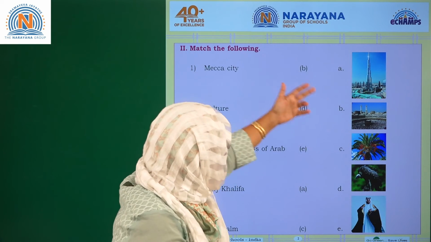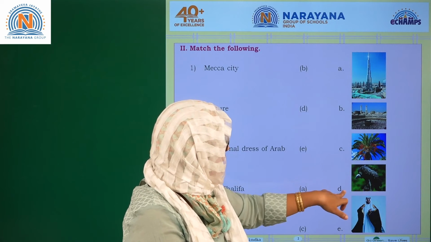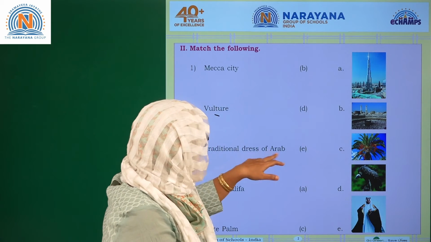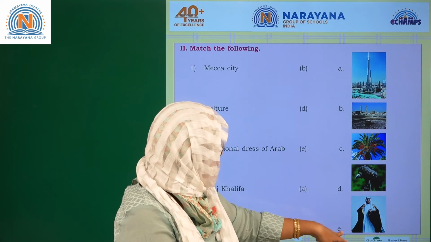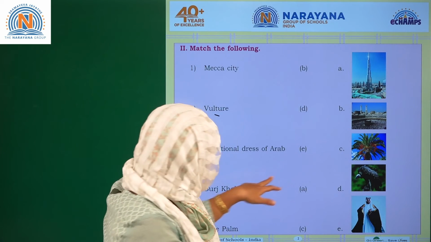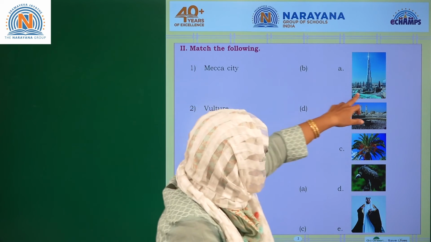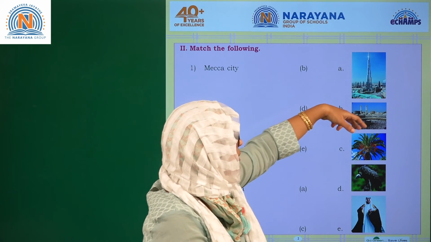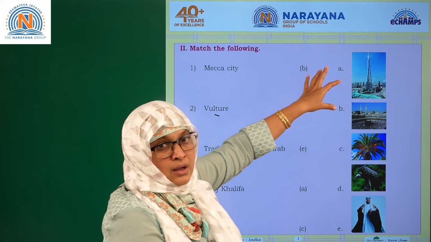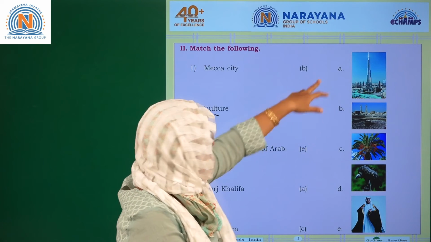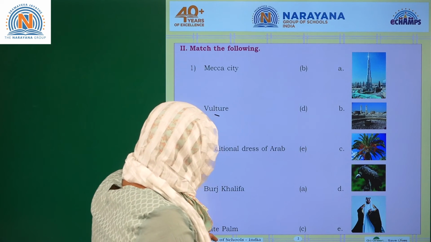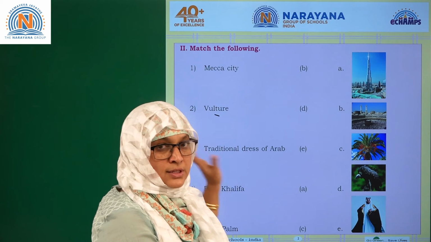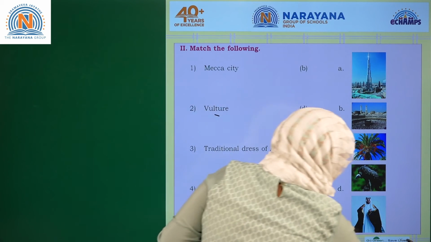Coming to vulture, there is only one animal picture, vulture. Vulture is D here. D you need to keep here. Coming to traditional dress of Arab, definitely this is one, so E is the option. Coming to Burj Khalifa, this is very high in altitude. You can say this is the world's biggest building. So Burj Khalifa is A. Is it clear? Coming to date palm, you find the date palms in C. Is it clear? This match the following is very clear for you.